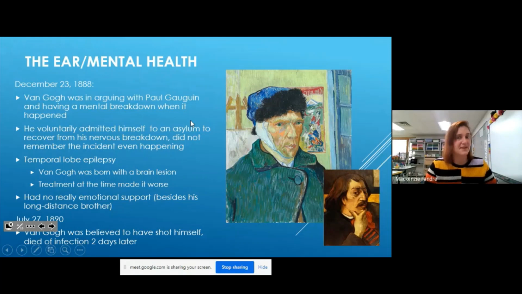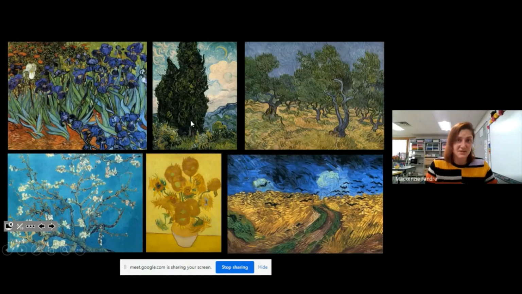And now we look back and think, wow, he made some amazing things. And here are just a few of his beautiful, beautiful paintings that he made. A lot of these were actually made while he was in his asylum trying to work on his mental health. So you can see all of them have a lot of things in common with the short little brush strokes and the swirls, and they just are bright colors. So for someone that was pretty sad and kind of on his own all the time, he tried to capture some joy and some light in his work, which I think probably was good for him to do.